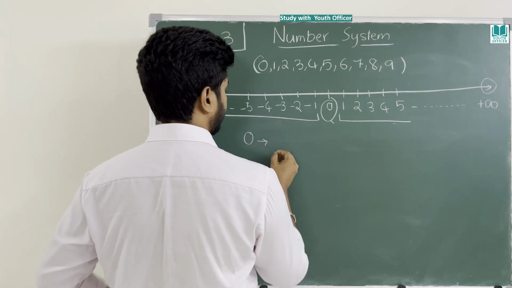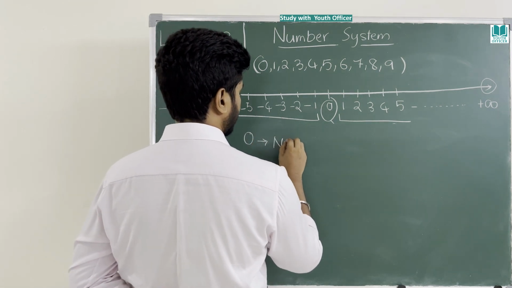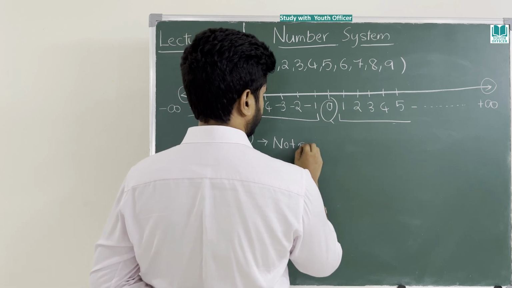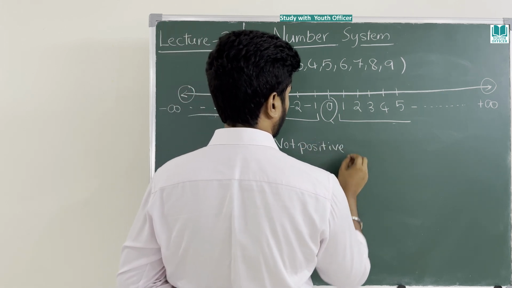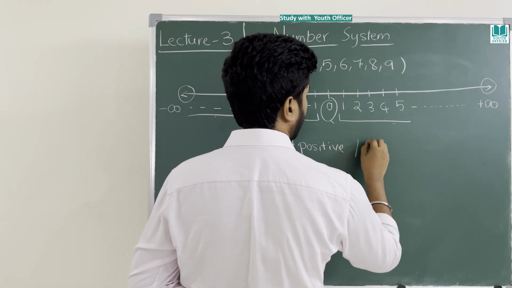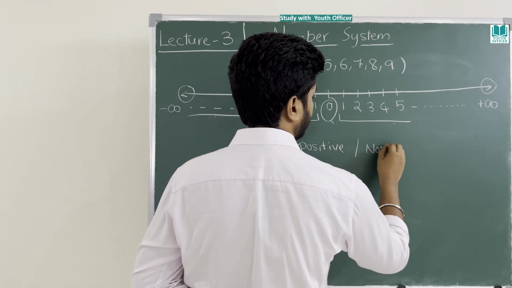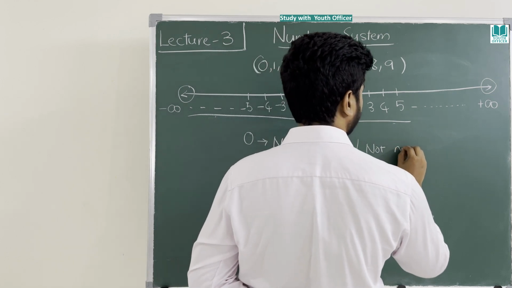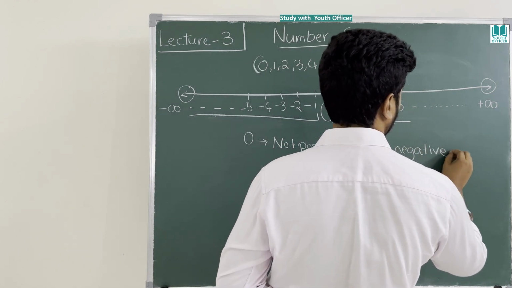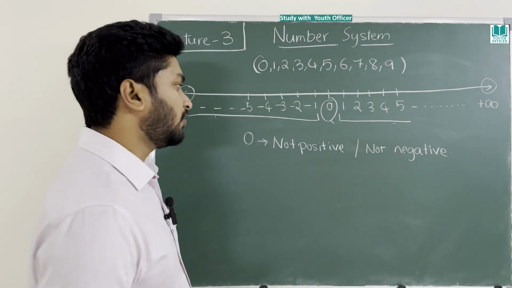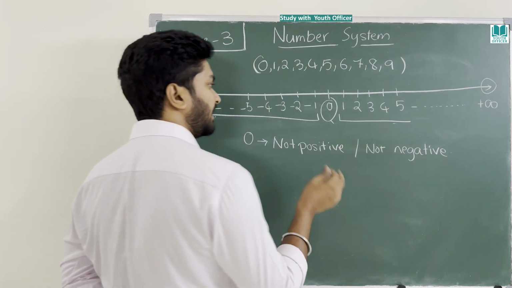It is not positive. It is not negative as well. It is not positive, it is not negative.